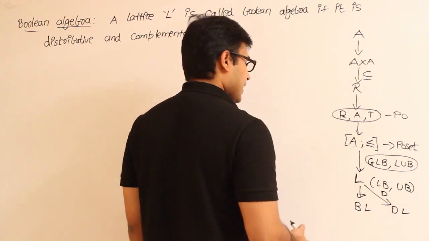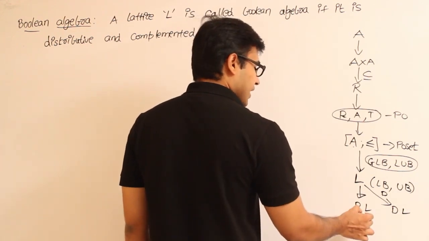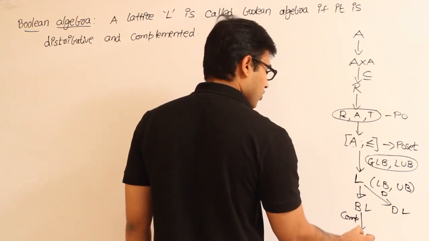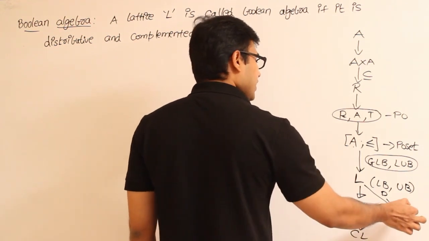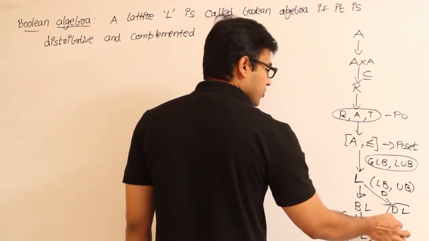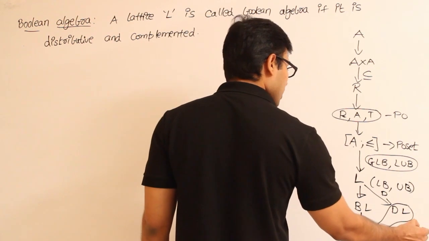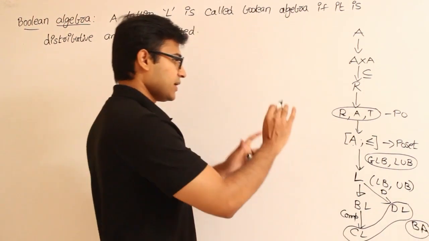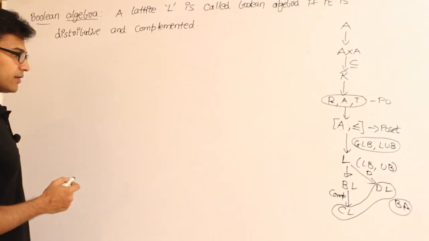In a bounded lattice, if every element has a complement, then it is called a complemented lattice. Now if a lattice is both distributive and complemented, then it is called a Boolean algebra. This is the entire concept we derived till now.